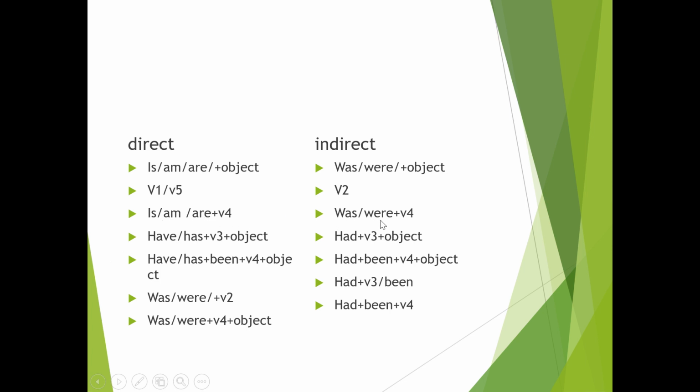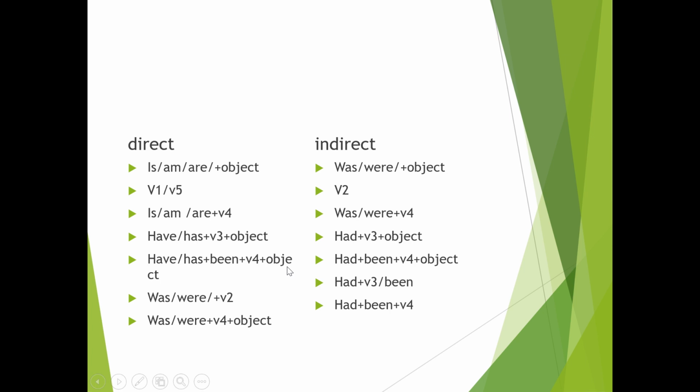Is, am, are and ing changes into was, were, and then ing. Direct मा is, am, are ing छ भने was, were ing. अघि माथिकै rule हो. Have, has, and past participle changes into had, and then past participle and object. Is, am, are भनेको present tense, v1 v5 भनेको present tense. त्यो past मा जान्छ. अघिकै rule हो माथि. Have, has, and past participle object. त्यो present perfect tense हो, past perfect मा change.